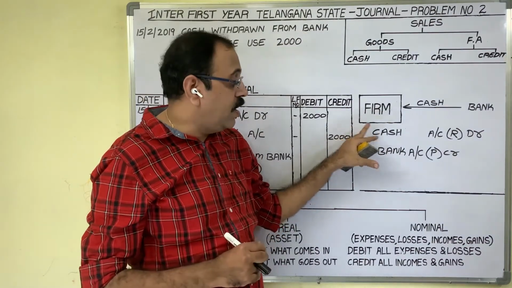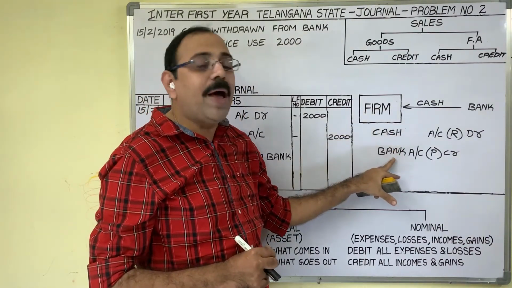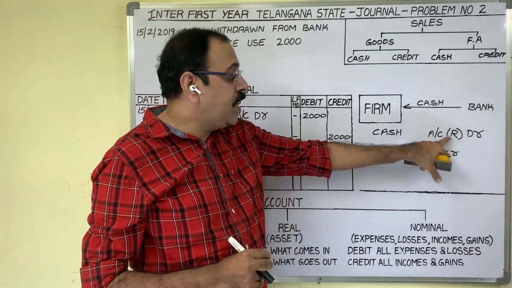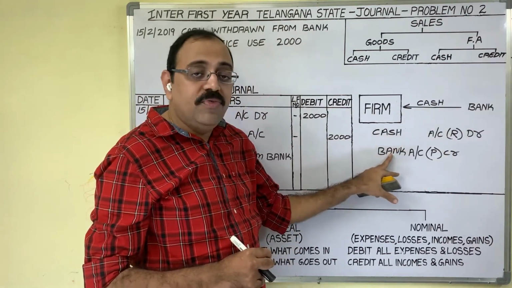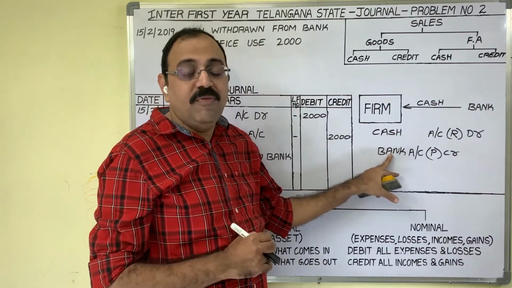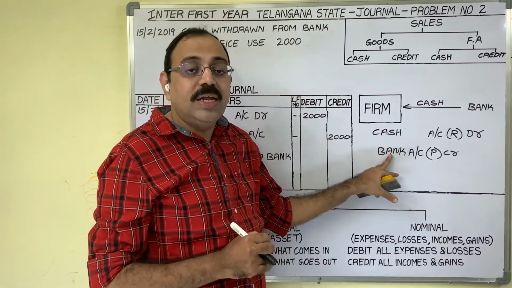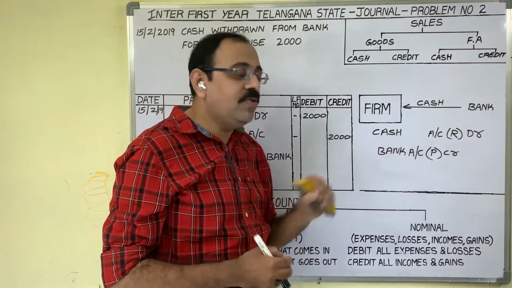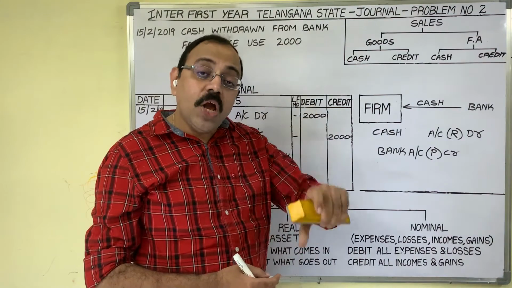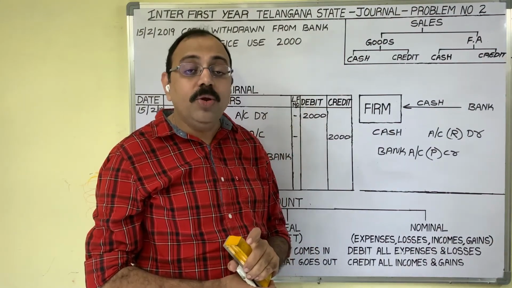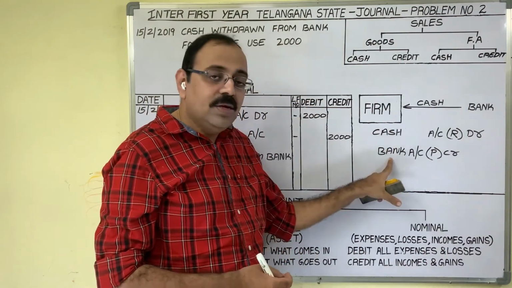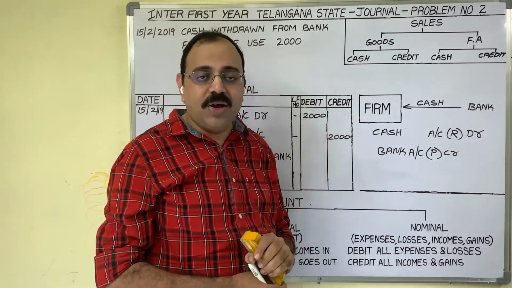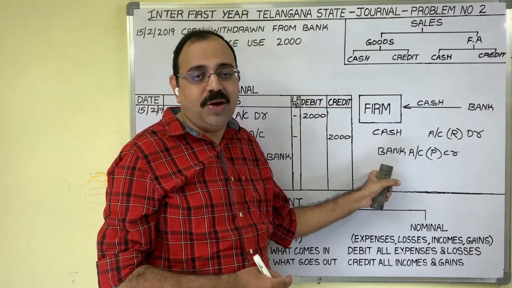Two accounts are cash account and bank account. Cash is an asset, no? It is a real account. Bank with the organization name, when we open any account, it is a personal account. As a student, you wrote a bank word. When you work in any organization, you are going to write that bank name here, SBI account. With the firm name, you open that account. So it is a personal account.